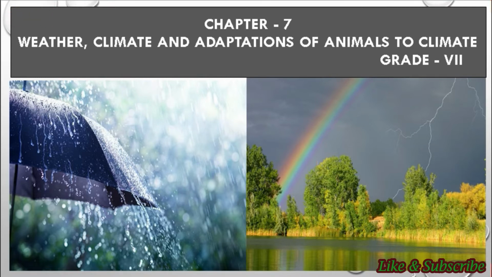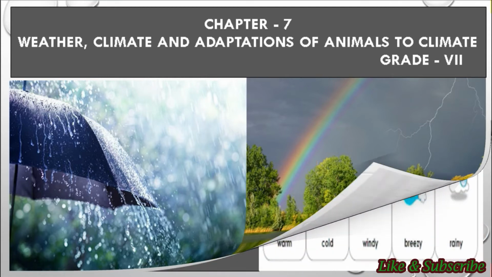So students, by going through this chapter, it will become easier for all of you to understand the difference between the weather and climate of a place, and it will also help you understand how animals adapt themselves according to their habitat.